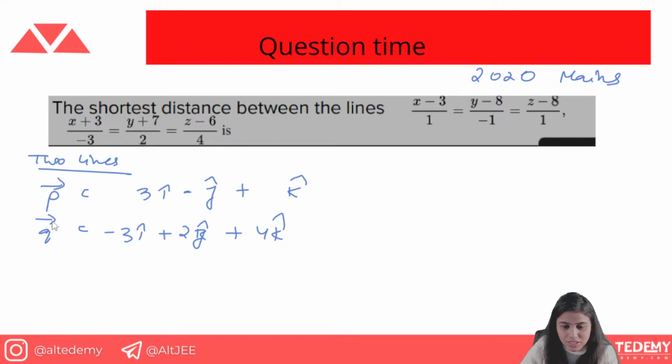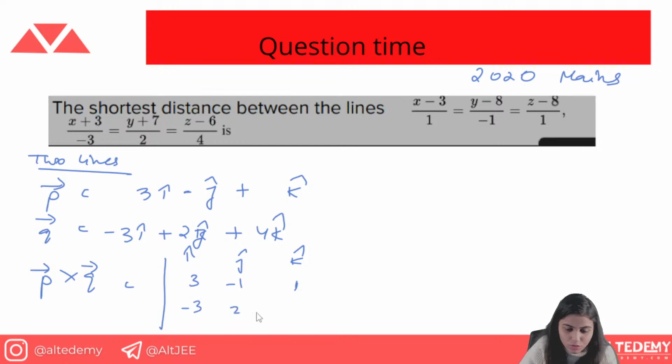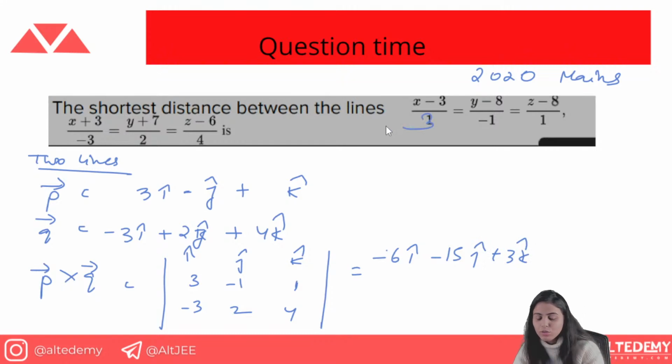Now what can you get? The shortest distance between the lines is the perpendicular distance, and for that you need p cross q. How will you do it? You will do it by i, j, k, with 3, minus 1, 1 and 3, 2, 4, and you get minus 6i minus 15j plus 3k. Actually this is 3 here. This question is wrong in that sense. We have 3 here, and then we can calculate p cross q.